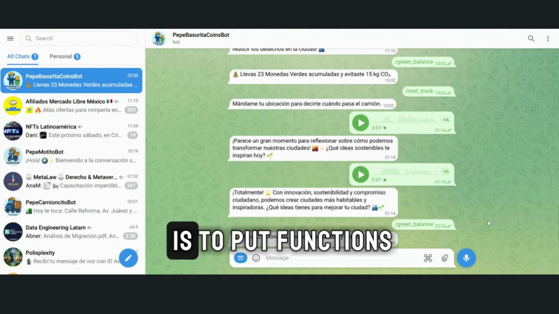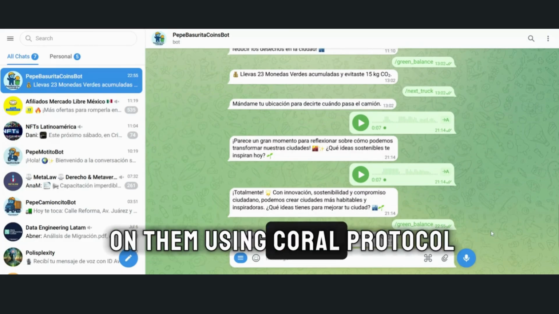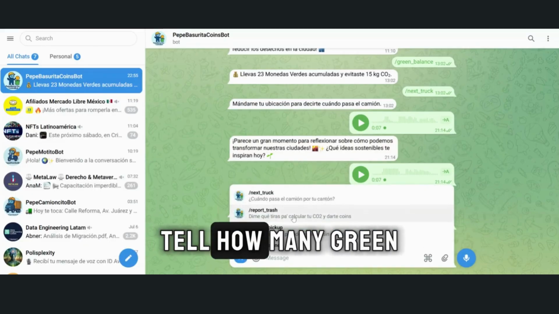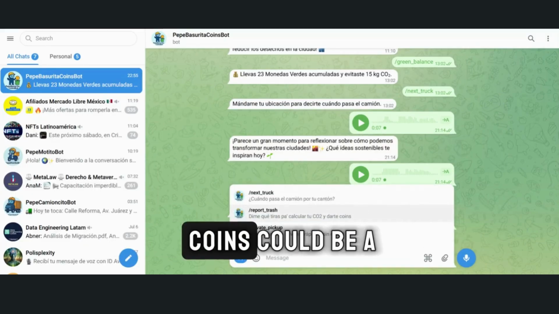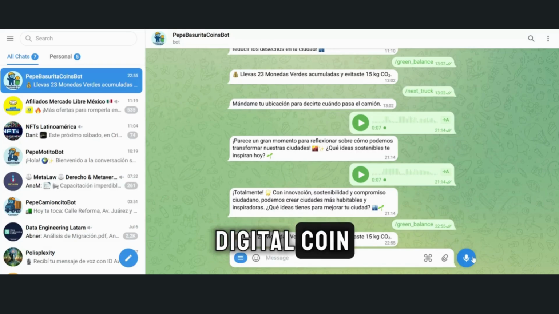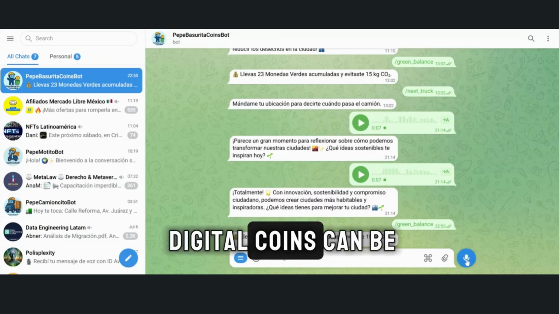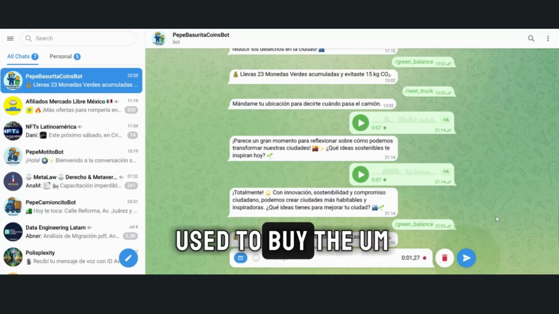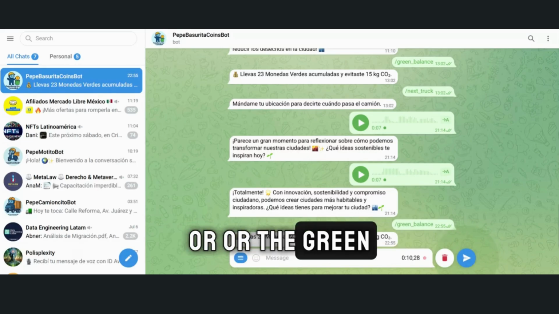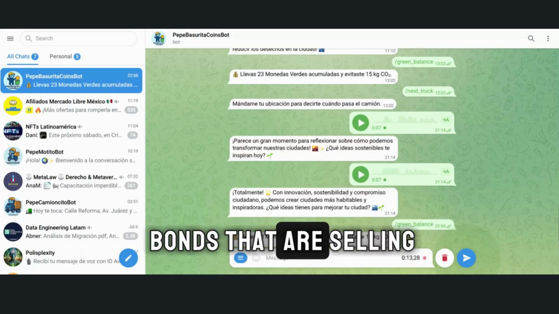And what we did is to put functions on them using Coral protocol. And those functions, for example, tell how many green coins you have. Green coins could be a kind of Bitcoin or a kind of digital coin. And this kind of digital coin can be used to buy the green stocks or the green bonds that are being sold across.